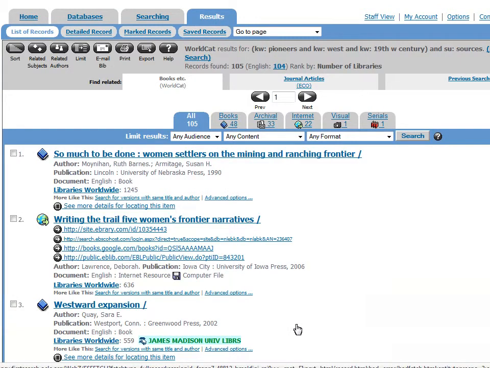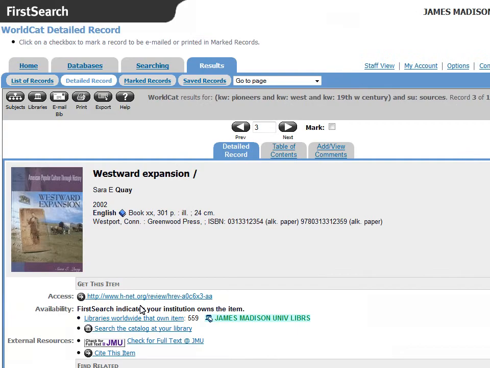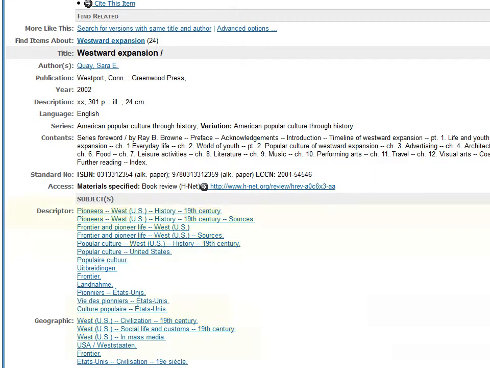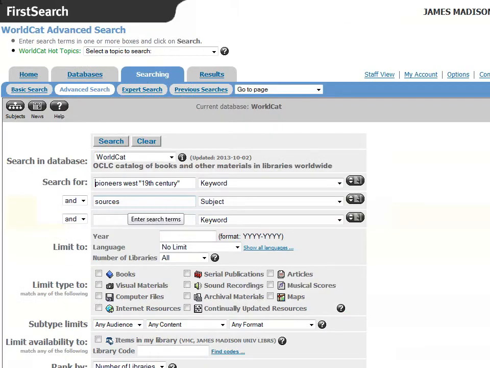Notice that we now have 105 results. Let's look into the detailed record of the book Westward Expansion. As we scroll through the detailed record, we see two of the subject headings include the word sources, so this book includes the primary sources we are looking for.